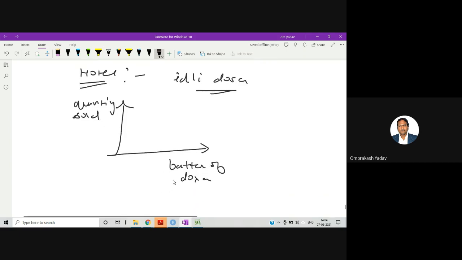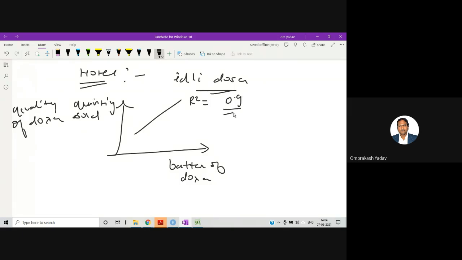For example, I'm considering the quality of the dosa. The quality of the dosa depends on the batter quality, right? If the batter of the dosa is good, then this will also be good. Clear? So even the quantity sold may increase in that case. Let's say we have drawn one model like this, and we got an R squared value of, let's say, 0.9.